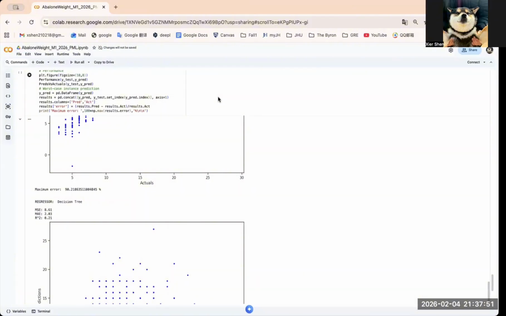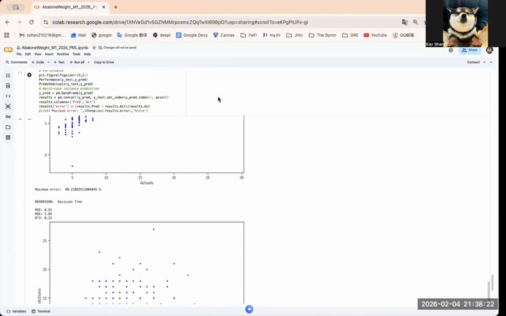Finally, from a practical perspective, the best models achieve a mean absolute error of about 1.6 rings, and since abalone age is approximately rings plus 1.5, this corresponds to an average prediction error of roughly 1.6 years, which is reasonable and interpretable for real-world use.